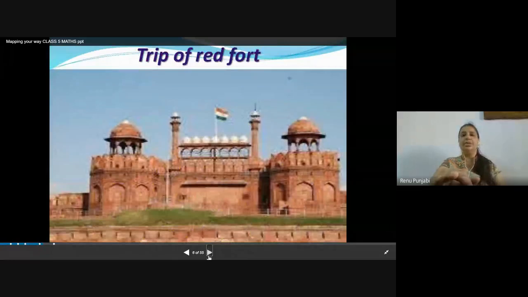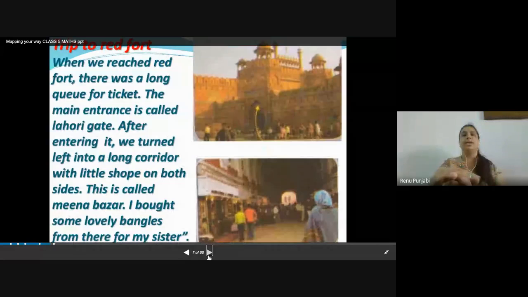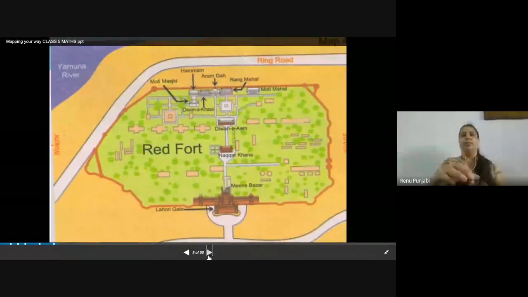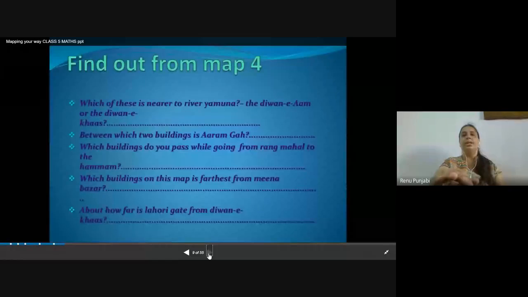After this, we will discuss the Red Fort, which is also located in Delhi, and the questions related to the Red Fort, because a few people in this chapter visited Delhi and they are following the map, deciding which side they have to go, where they will find which place, whether they go right side or left side. This we will discuss later on, and this is the map of the Red Fort, where the Diwane Am and all the places are located. This also we will discuss. But first, I need to show you the PPT based on the chapter and the questions related to the topics.